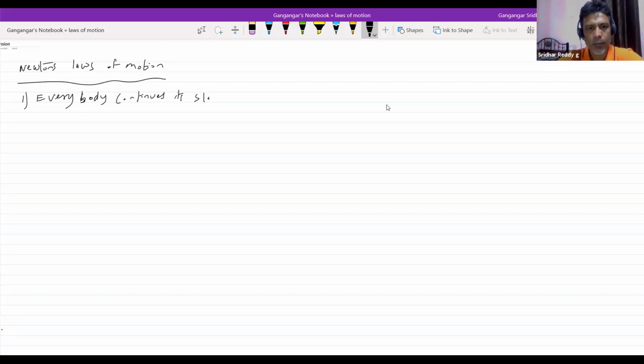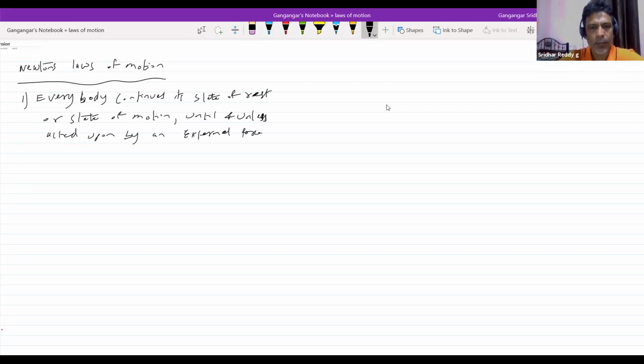Every body continues its state of rest or state of motion until and unless acted upon by an external force. So that is one thing. You can call this the law of inertia.